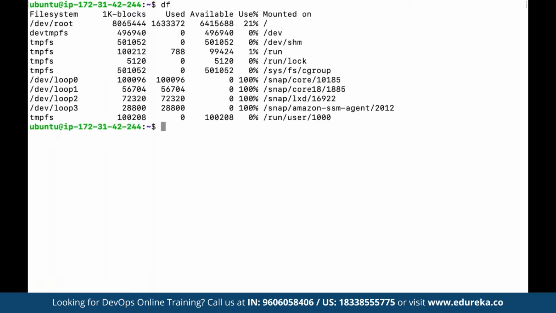Then we also have another command by the name of df. If you want to see the currently available free space in a drive, then we can make use of df to see the list of all the free space available in each directory. You can see here this one has been used by almost 21%, as part of the directory defined here by using the command df.